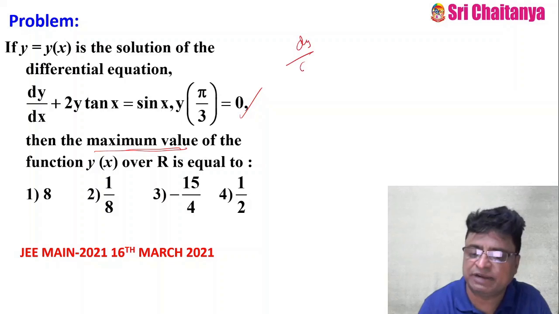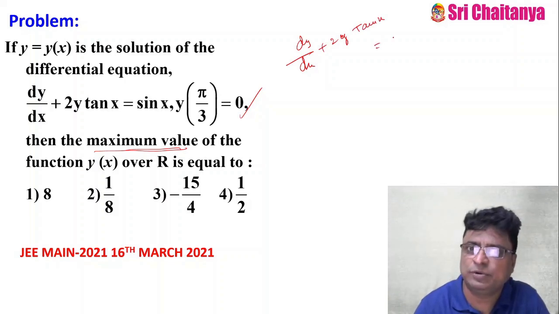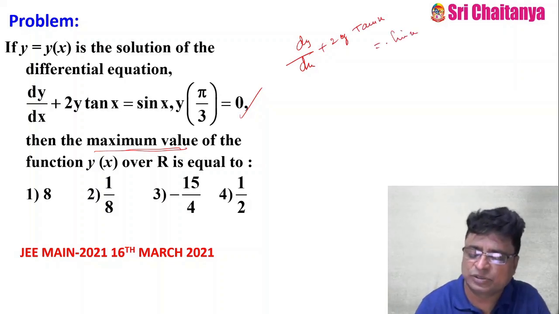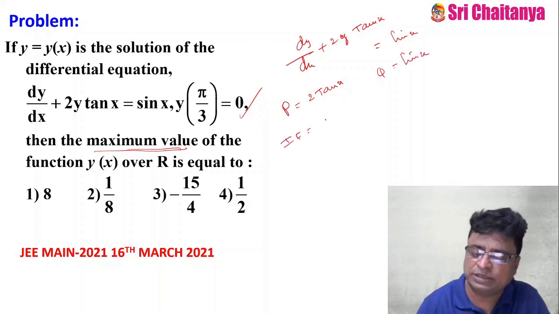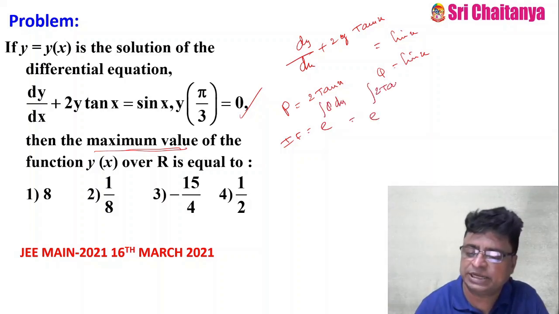So my friends, dy by dx plus 2y tan x equal to sin x. So here my p is 2 tan x. My q is sin x. So my integrating factor is e to the power of integral p dx, so e to the power of integral 2 tan x dx.